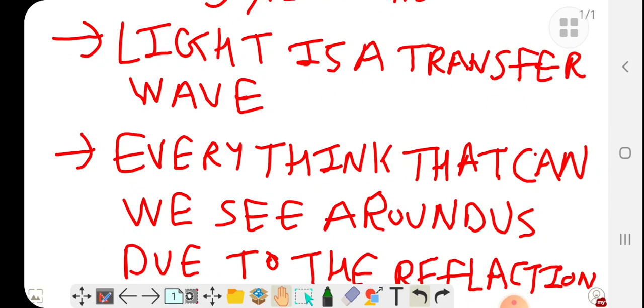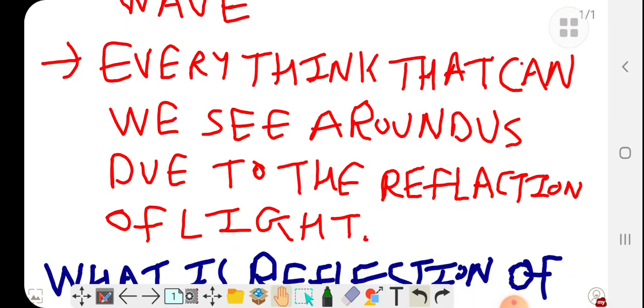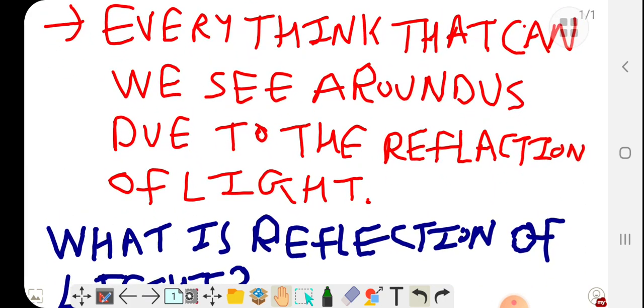Everything that we can see around us is due to the reflection of light. Any object that humans can see in the day, with the help of sunlight or a light, is due to the reflection of light. If there is no sunlight or no light, humans can't see anything. Why? Because we see only in the visible region. The visible region is 400 to 800 nanometer. The human eye can only see visible region wavelengths.